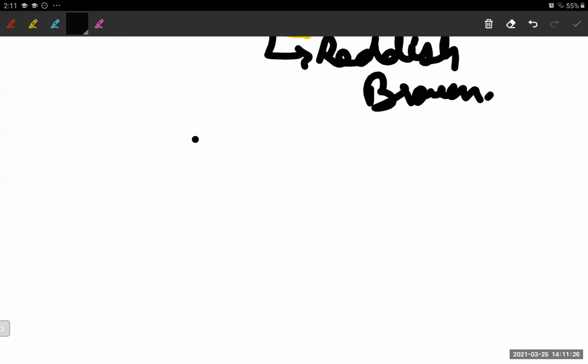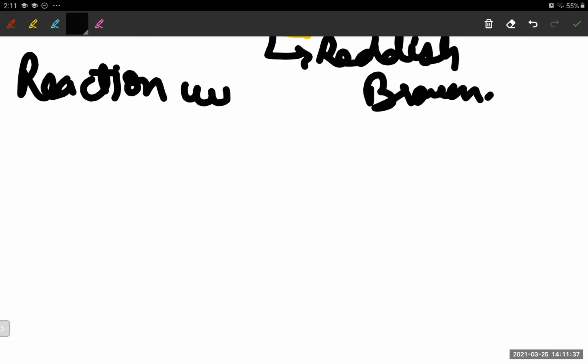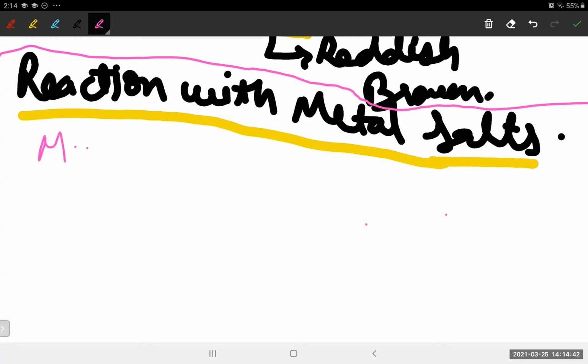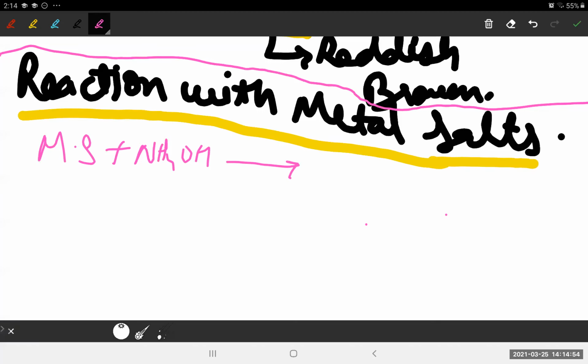Next, we move on to the next reaction. We'll now react it with metal salts that we mentioned. Reaction with metal salts. Let's start with the first example. I'll give you the general equation first: metallic salt plus ammonium hydroxide will give us ammonium salt plus metallic hydroxide.